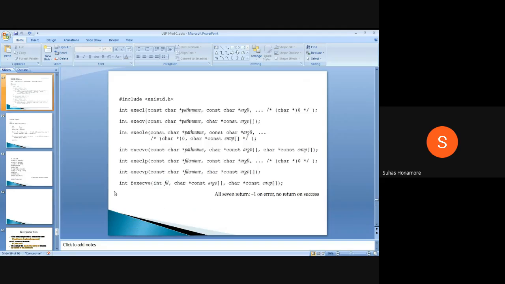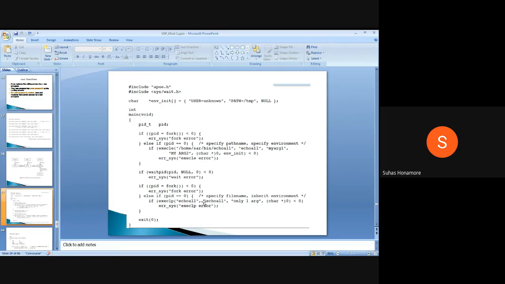If you saw here, execlp. This is the file name, and the zeroth argument normally we pass is the file name only. So here we are again passing the file name only. Then after that, one argument we are passing, and then we are giving a null. Here we are not passing any environment variable. Directly we are passing just the arguments only. We are not passing any environment variable.